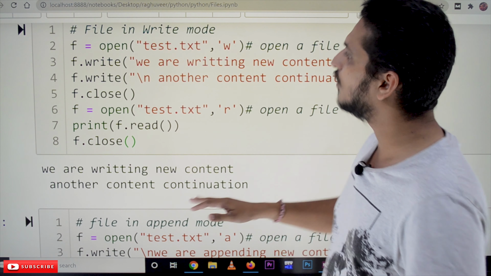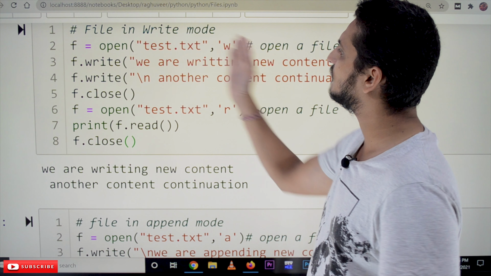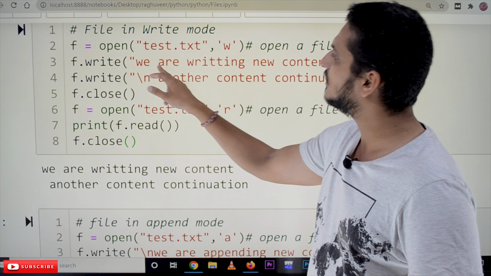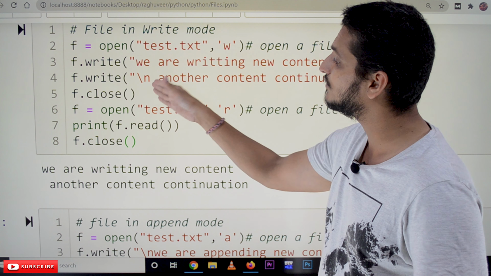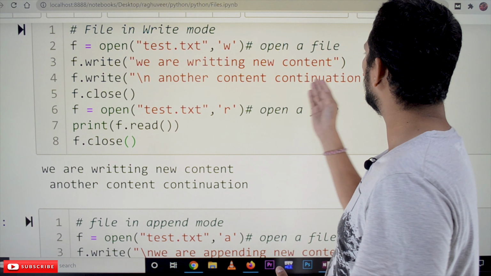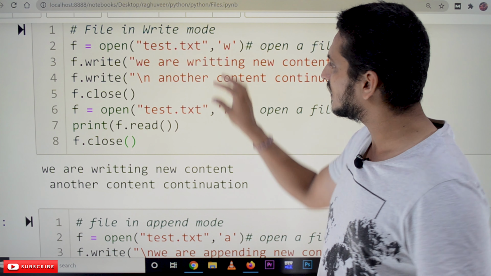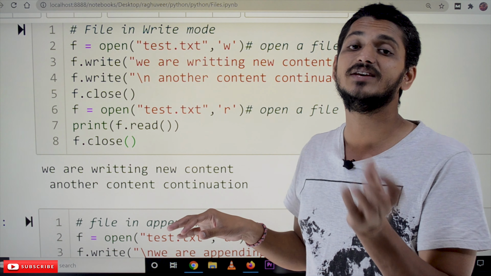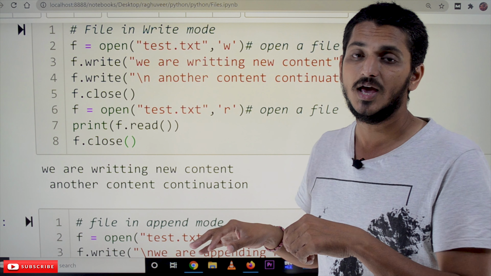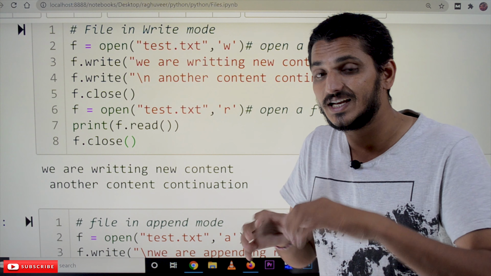Next is how to open the file in write mode. We are opening the file in write mode. f.write(), we are writing new content. f.write() with a backslash n, meaning next line, another content continuation. So these are the texts we are adding to the existing file test.txt, which means the already existing content will be lost.